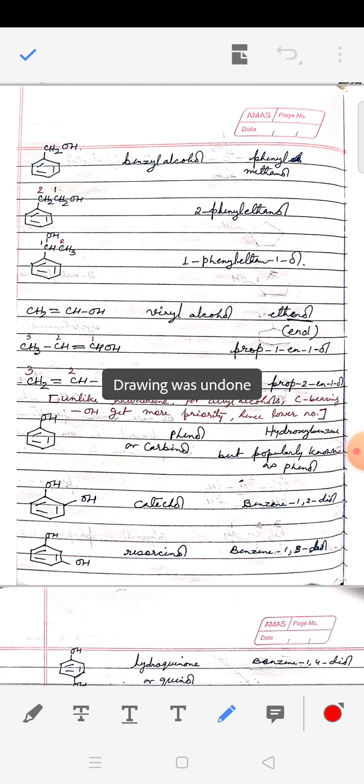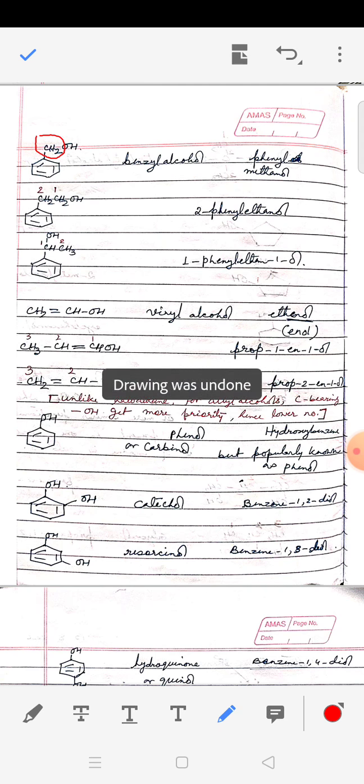Benzene ring with a CH2 and OH. So this is the same rule as we have done in haloalkane. So the CH2 bearing carbon will be considered the parent chain. So we have benzene ring as the substituent. So IUPAC name will be phenyl methanol and commonly known as benzyl alcohol. Last time you have done conversion of toluene to benzyl alcohol. Benzyl alcohol is a very commonly known compound.